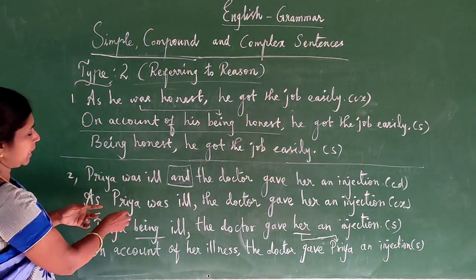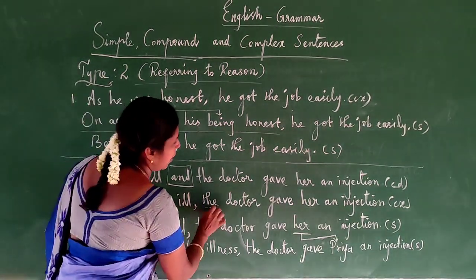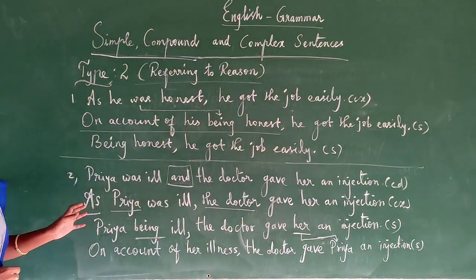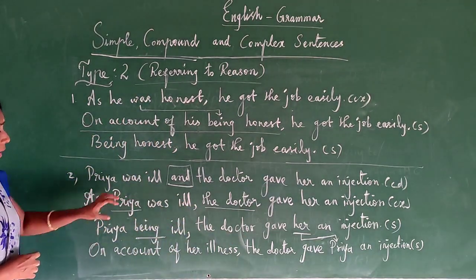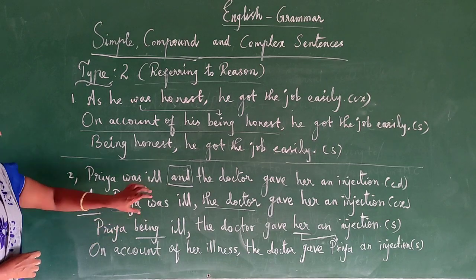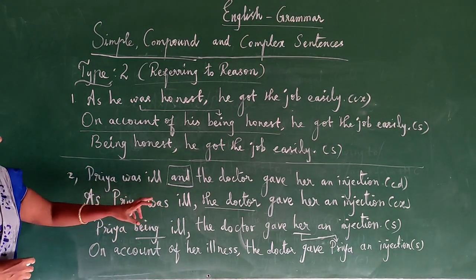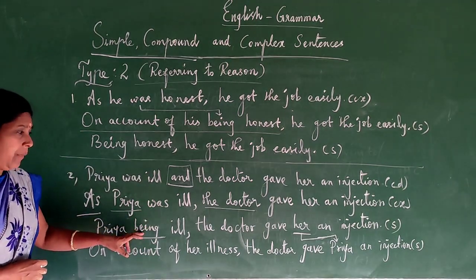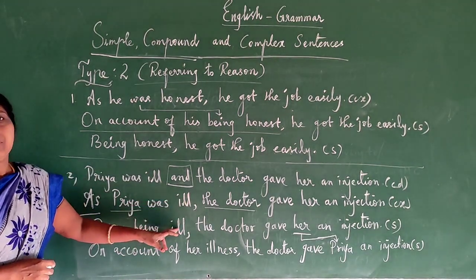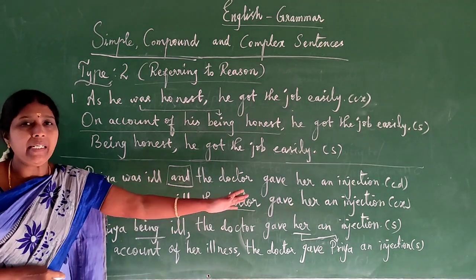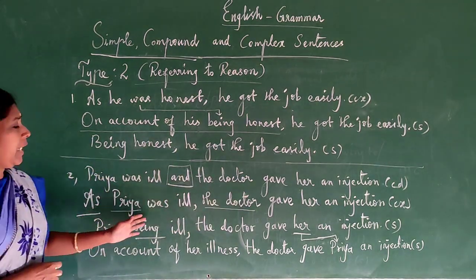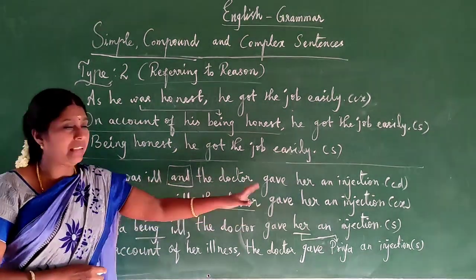Here see the subject: here Priya, here the doctor. Subjects are different. So for this, simply we can write down first the name Priya, and instead of the be form is, am or was, we have to write being. Then afterwards "ill", an adjective word, then write down the main clause as it is. Priya being ill, the doctor gave her an injection.